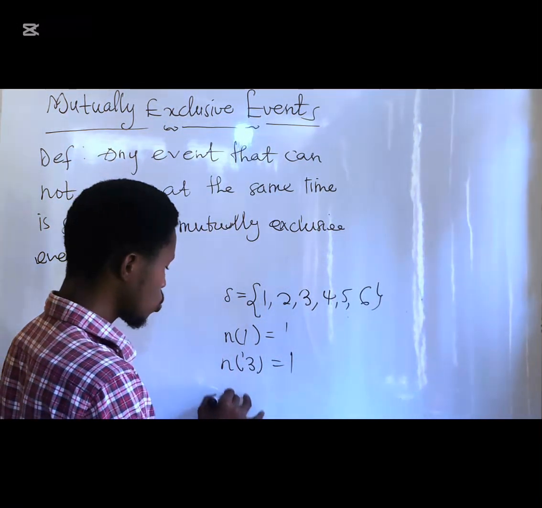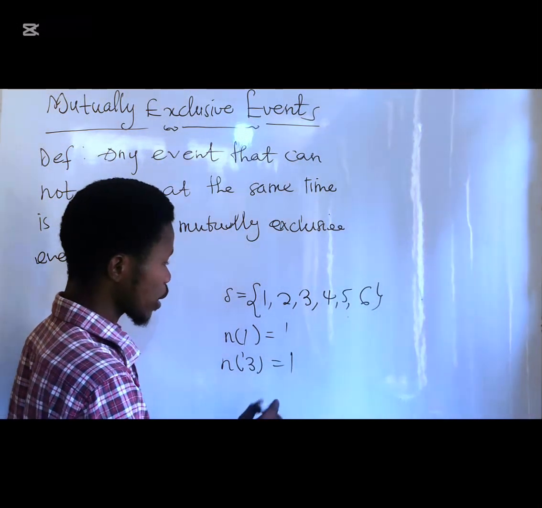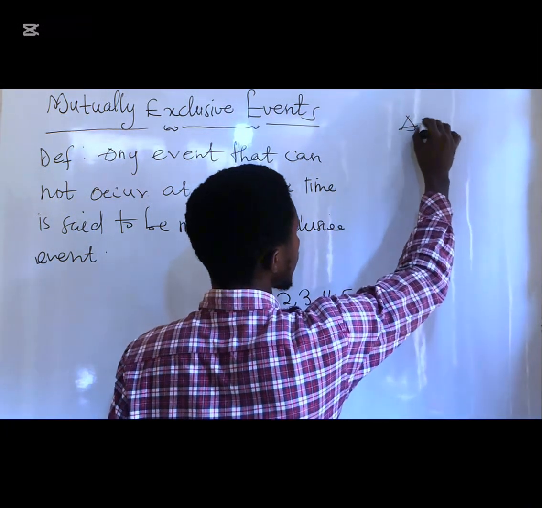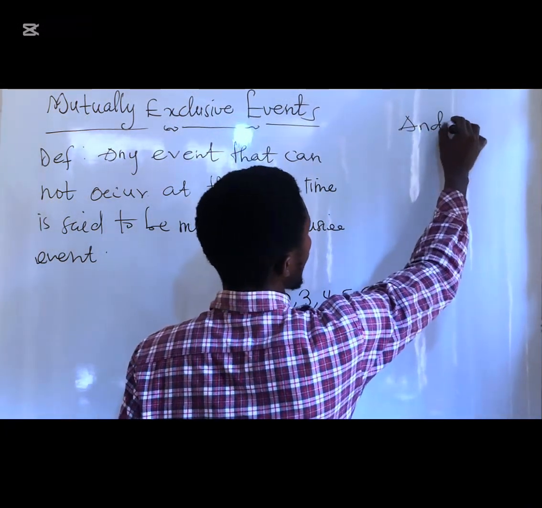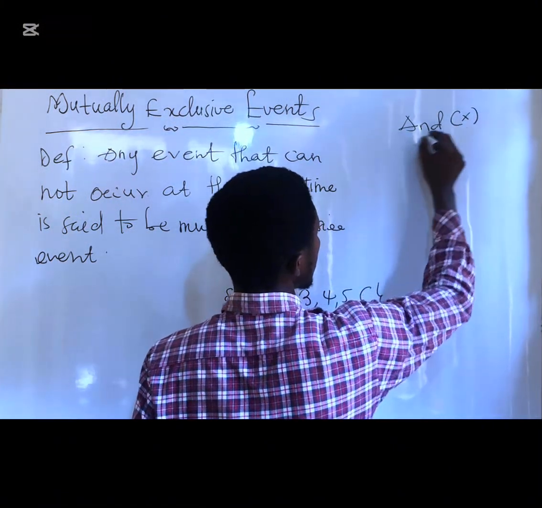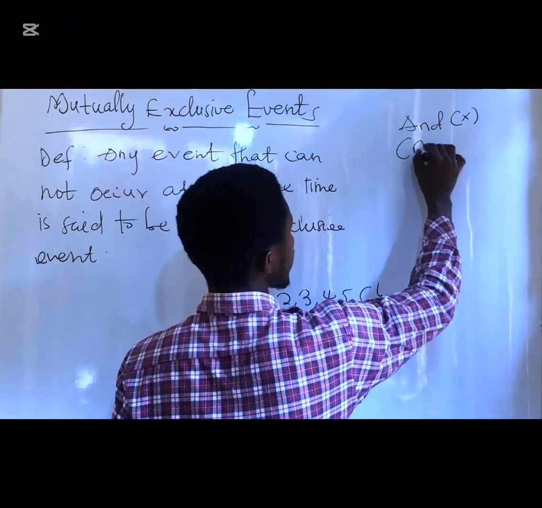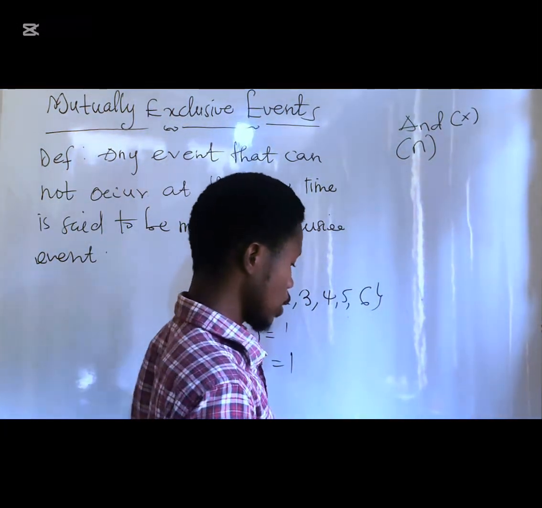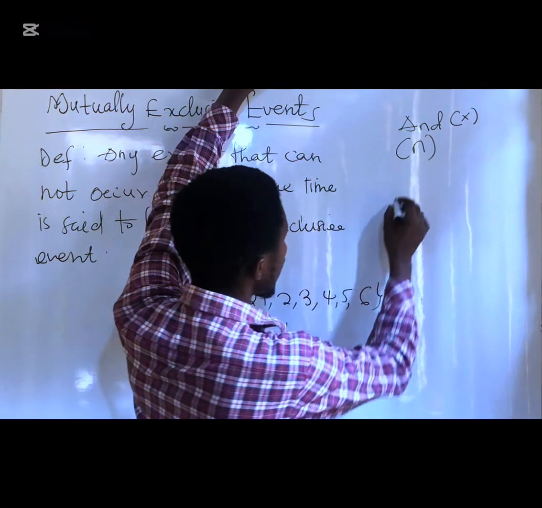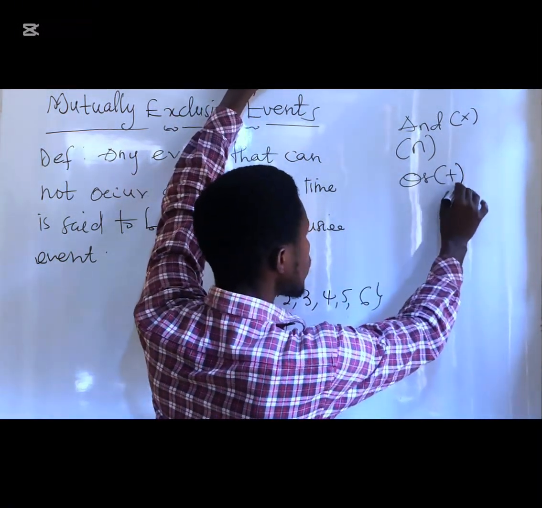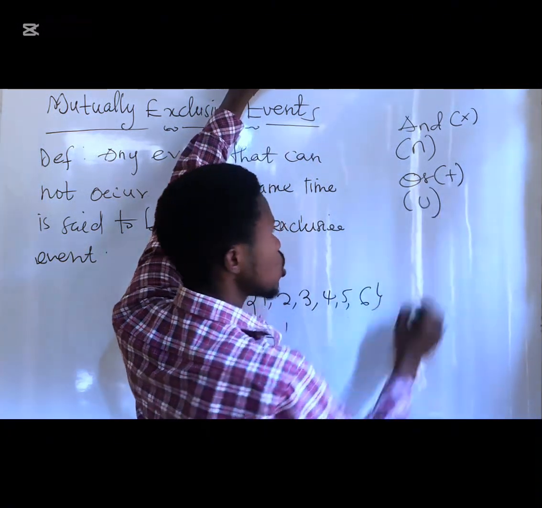So due to that, we have established that and is the same as multiplication, and in broader terms is the same as what? Intersection. Is that okay? The same as intersection. And we also said that or is the same as addition, is the same as union.